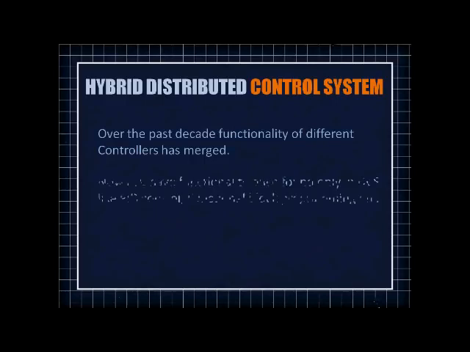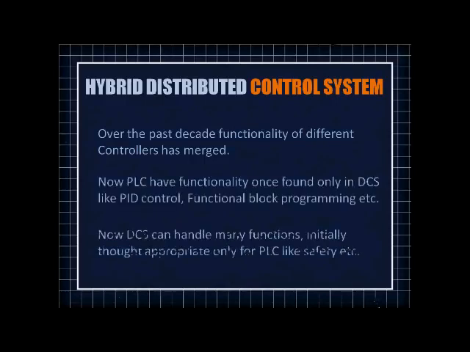So now PLC and DCS are quite capable of handling any kind of operation which was meant only to be handled by the other one. The safety purpose processes or triggering kind of processes, which were once thought to be controlled by a PLC only, could be easily handled by a DCS now.